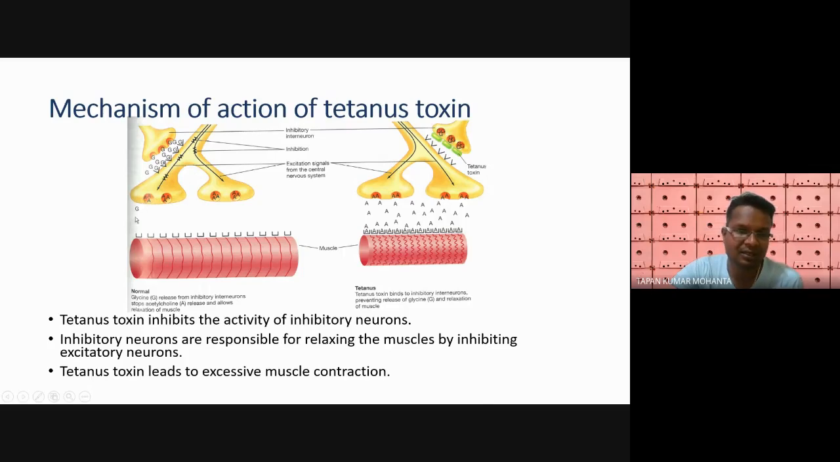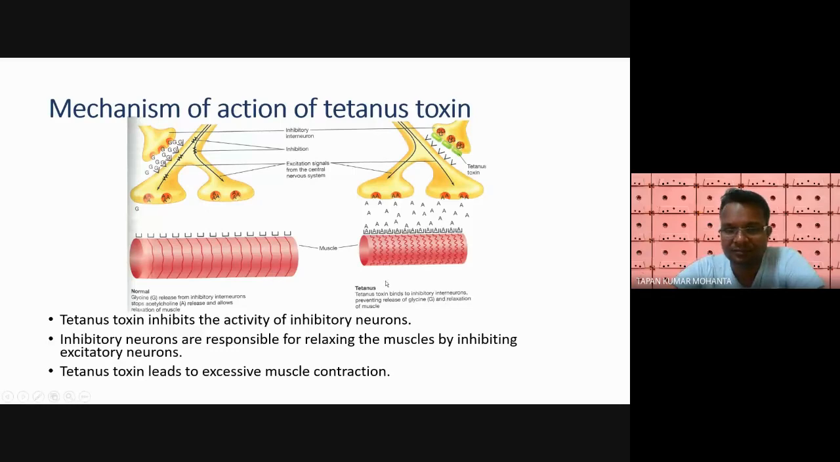So this glycine amino acid is released from the inhibitory neurons. These are the inhibitory neurons, and they stop the release of this acetylcholine and allow relaxation of muscle.